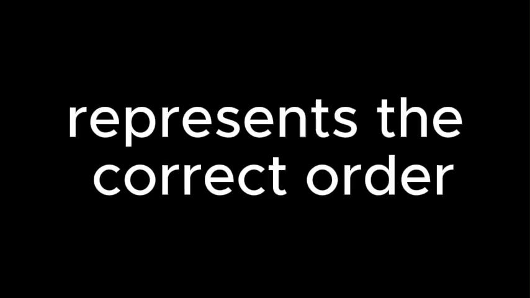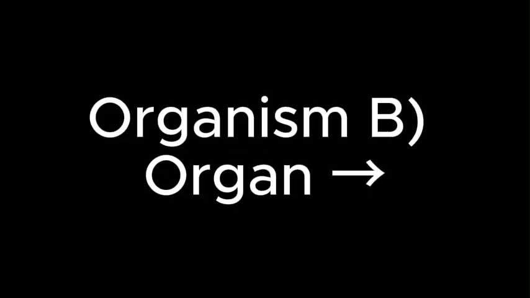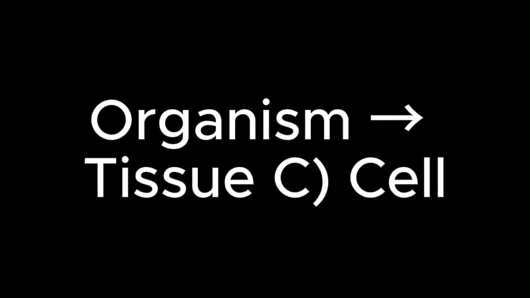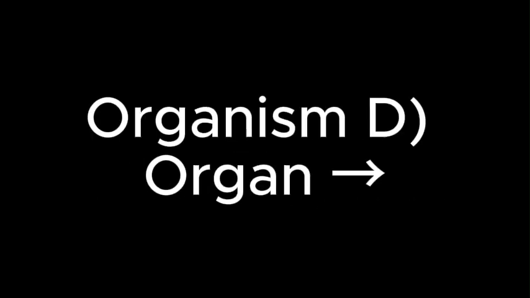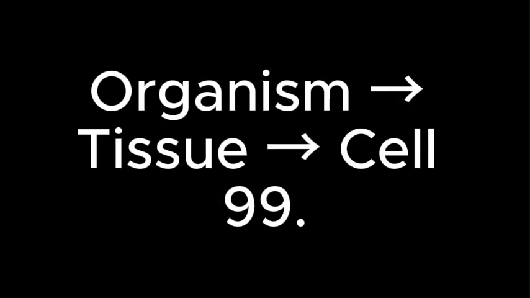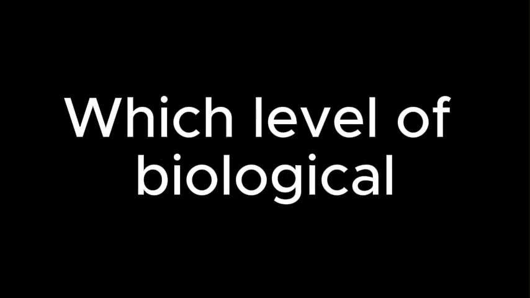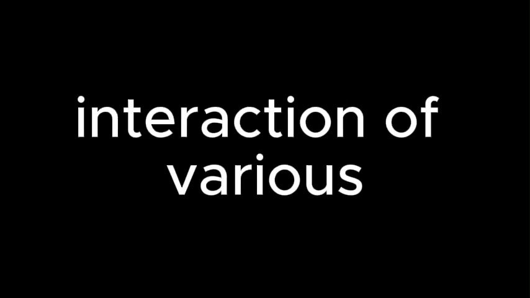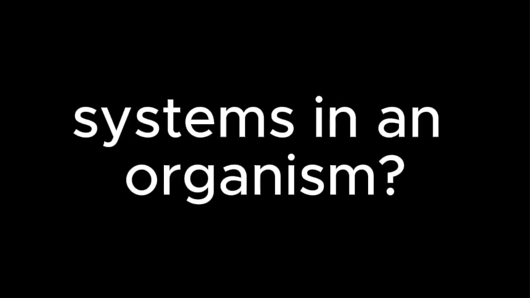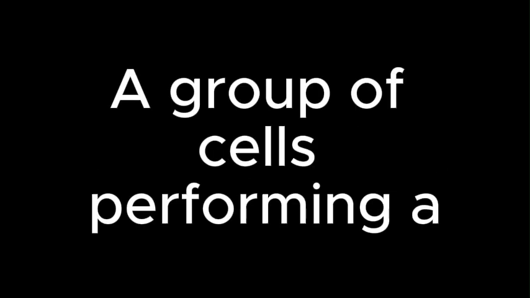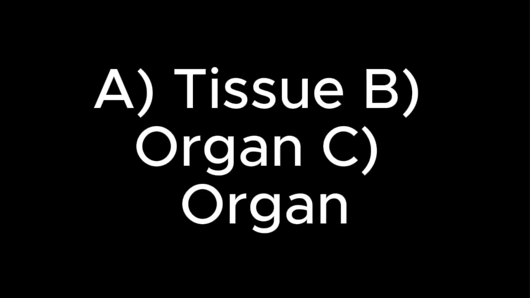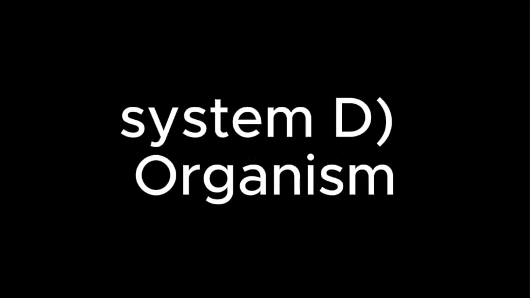Which of the following represents the correct order of organization, from least to most complex? Tissue, organ, organism; cell, tissue, organ, organism; organ, organism, tissue, cell. 99. Which level of biological organization involves the interaction of various systems in an organism? Organ system, tissue, organism, organ. 100. A group of cells performing a similar function is called a tissue, organ system, or organism.